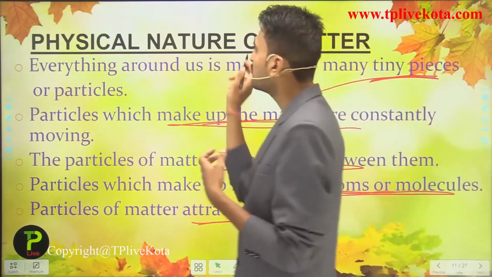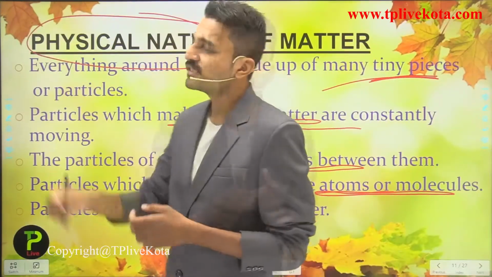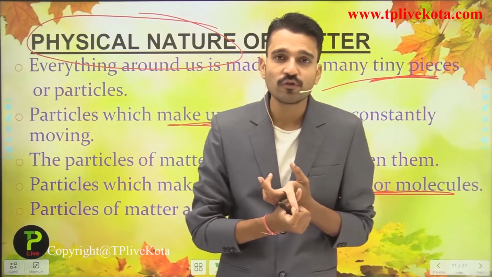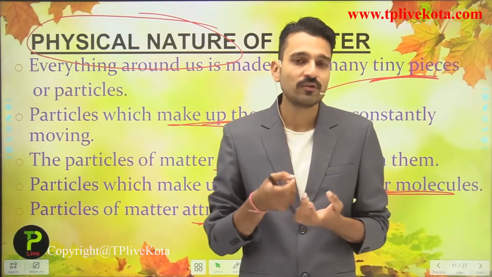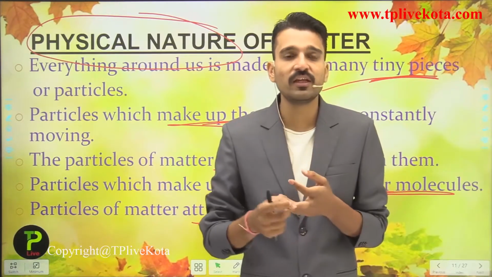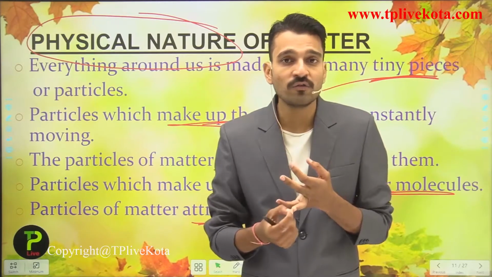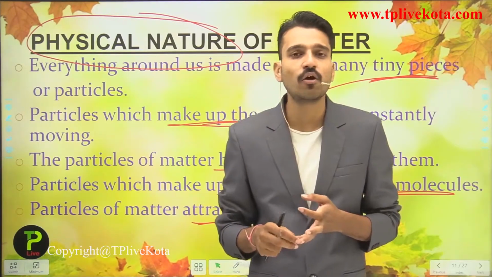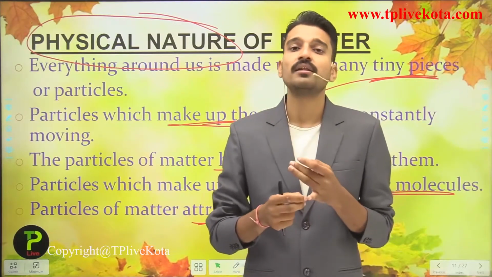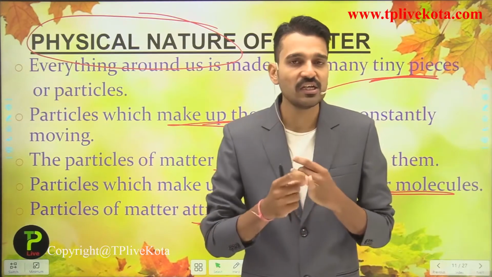So this is the physical nature of matter: it is composed of small particles known as atoms or molecules. They have vacant spaces between them. The particles are constantly moving, whether in the solid, liquid or gaseous state, they are always in motion, and the particles of matter attract each other.